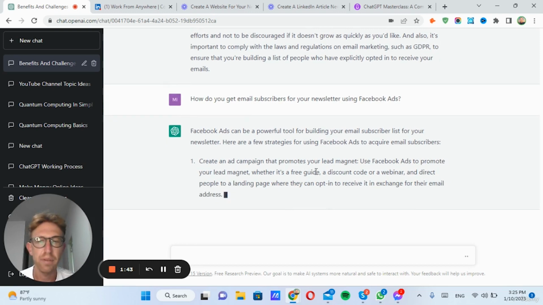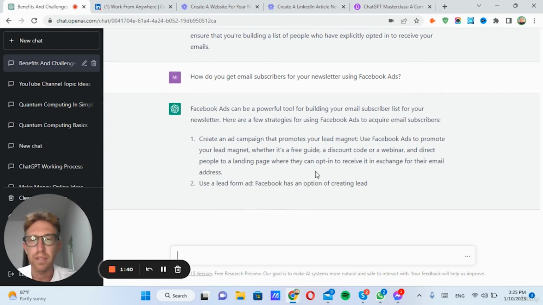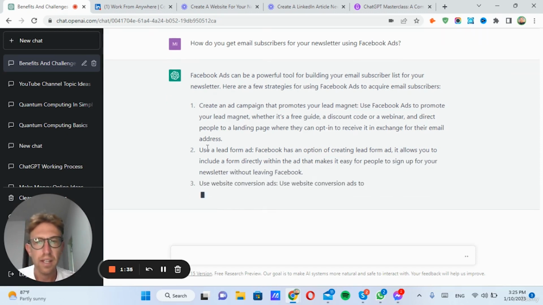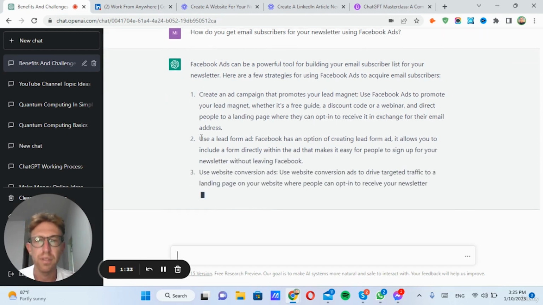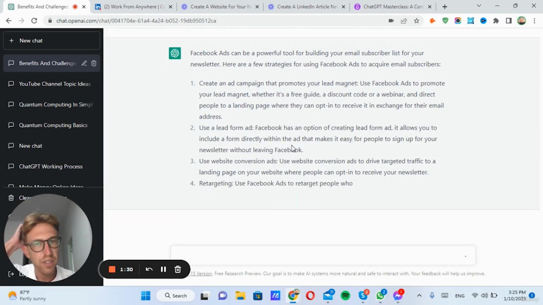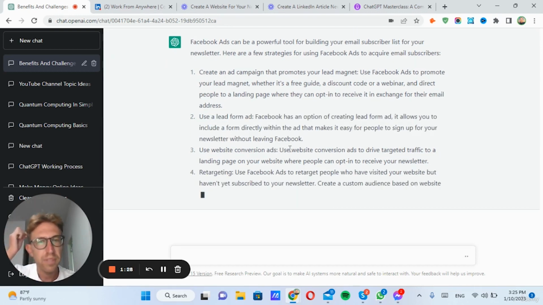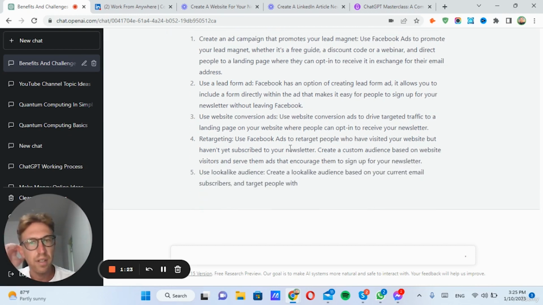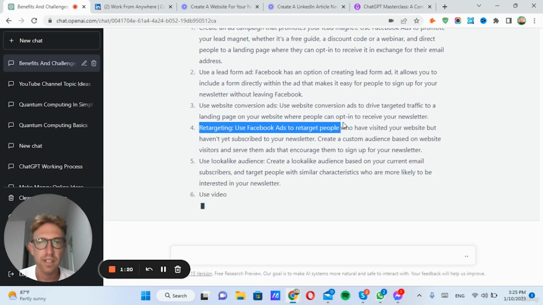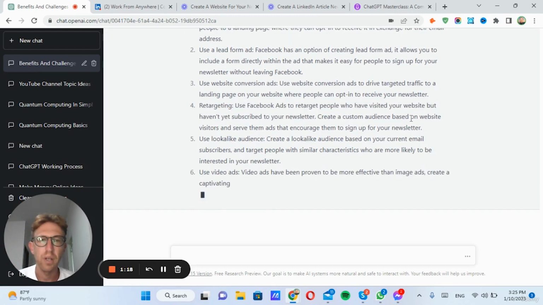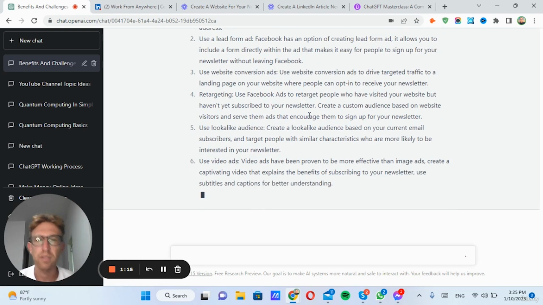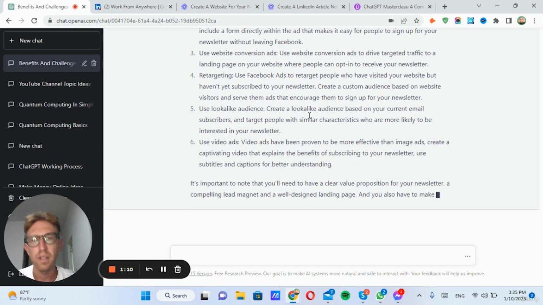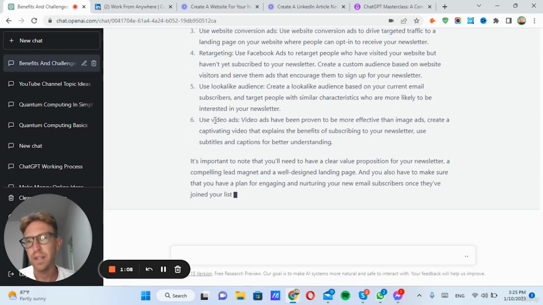So we already have our lead magnet. It's the website that we've already created using Ghost in the previous video lesson. And it will simply suggest a few different ad types that you can use. You can use a lead form ad, a website conversion ad, which will essentially get more people to opt into your newsletter. It even talks about retargeting, to use Facebook ads to retarget people who have visited your website but haven't subscribed yet. So it'll show the ads to more people that have already been to your website but haven't subscribed. You can use a lookalike audience, use video ads, and so on.